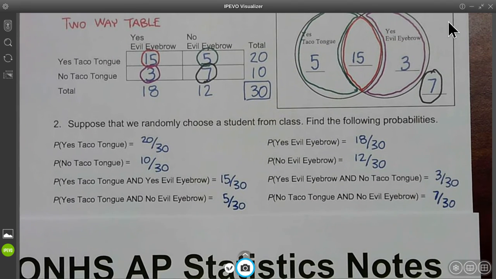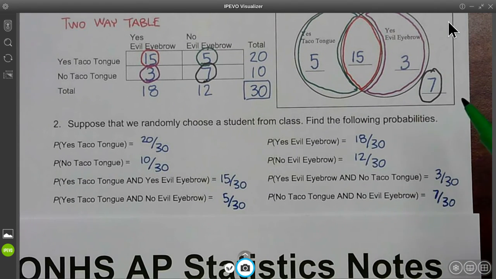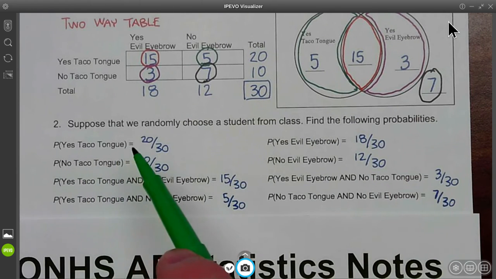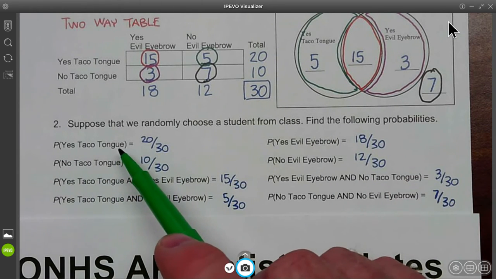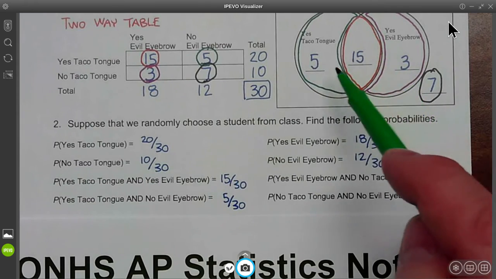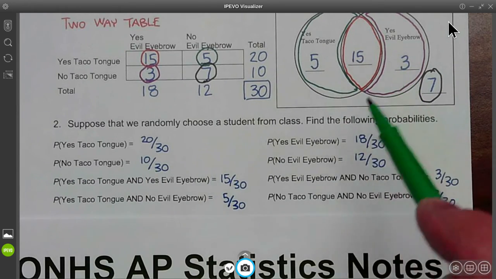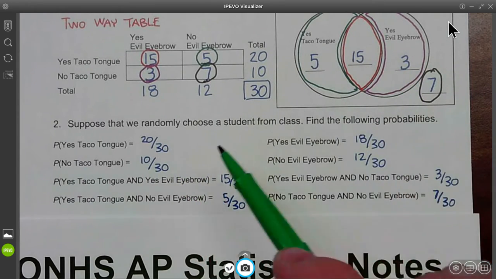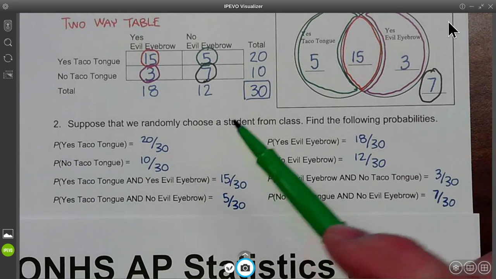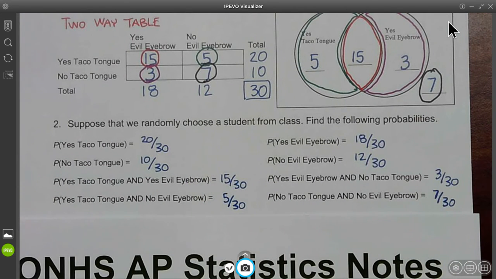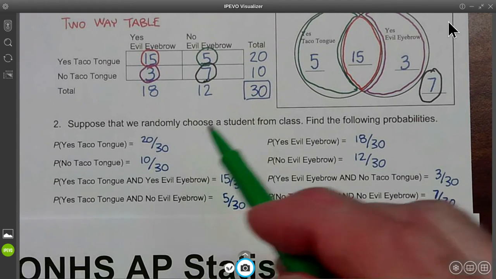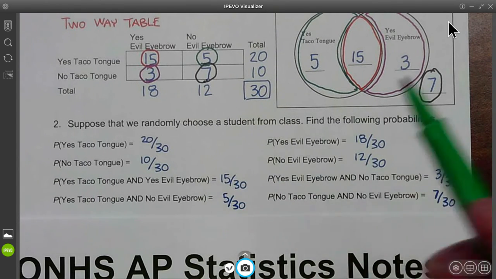Suppose that we randomly choose a student from class. Find the probabilities of the following. Probability that you randomly selected a student that's a yes for taco tongue. There's 20 that are yes for taco tongue out of 30, so that's 20 out of 30. You could reduce that to 2/3 or change it to 0.66 repeating or 0.67 or however you want to represent it, but let's just go with the improper fraction for today.